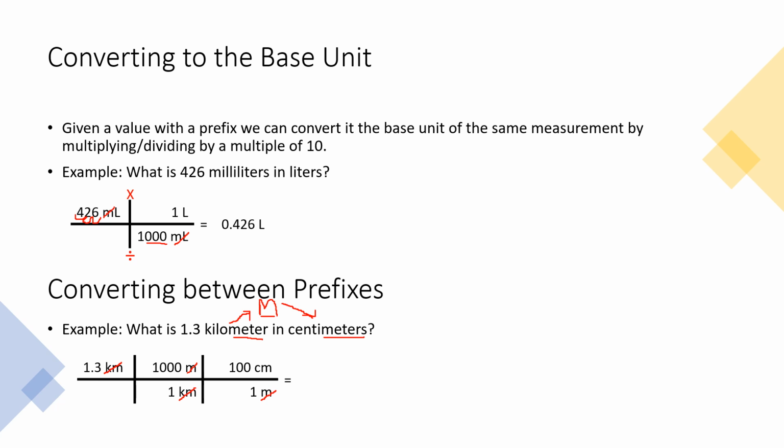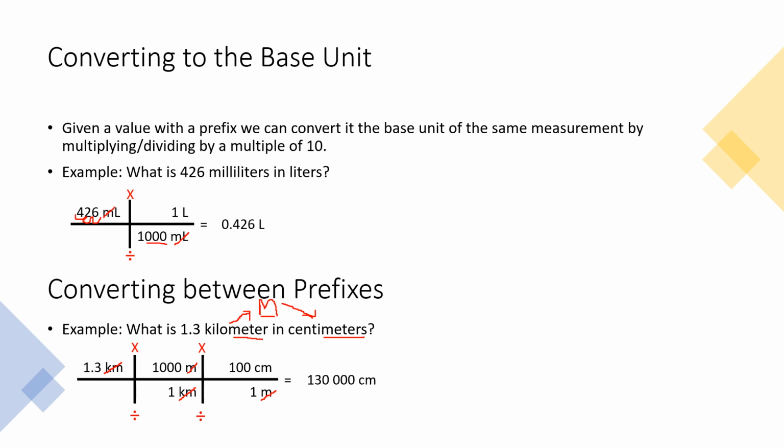So now we want to do our math. We're going to multiply across the top, divide by each number on the bottom. There are ones on the bottom, so that's not going to change our value, but we are going to multiply. So 1.3 times 1,000 moves our decimal to the right 3 times. Then we're multiplying by 100, so that moves our decimal 2 more times to the right. So we're moving our decimal 5 places to the right. We should end up with 130,000 centimeters.